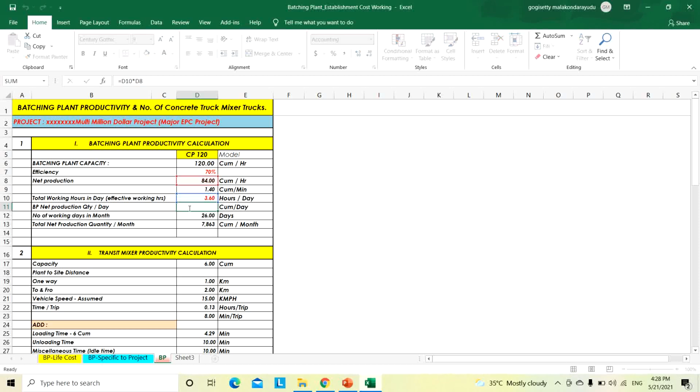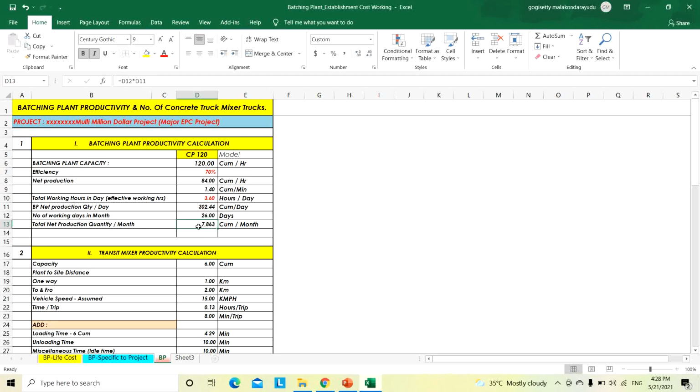So total per day it can produce 302.44 cubic meter. Then the number of working days in a month is 26 days. So the total net concrete production quantity per month is the per day quantity multiplied by the number of days in the month, so 7,863 cubic meter per month.